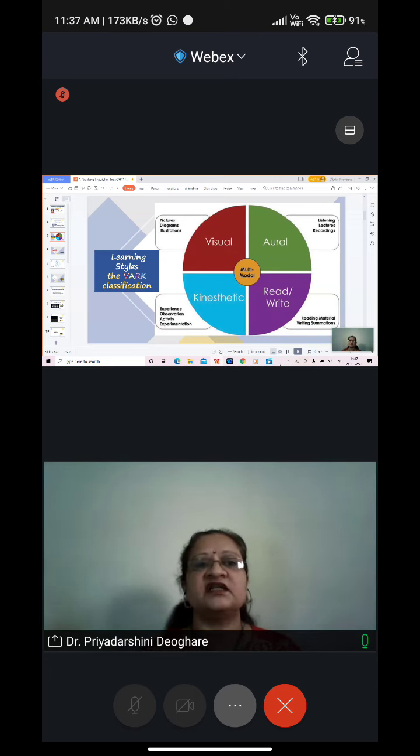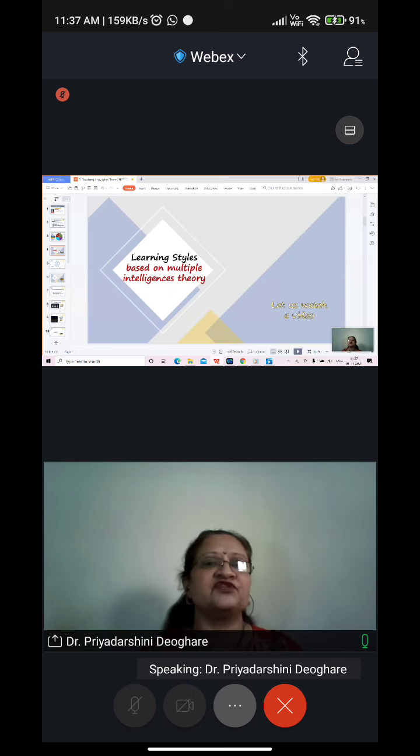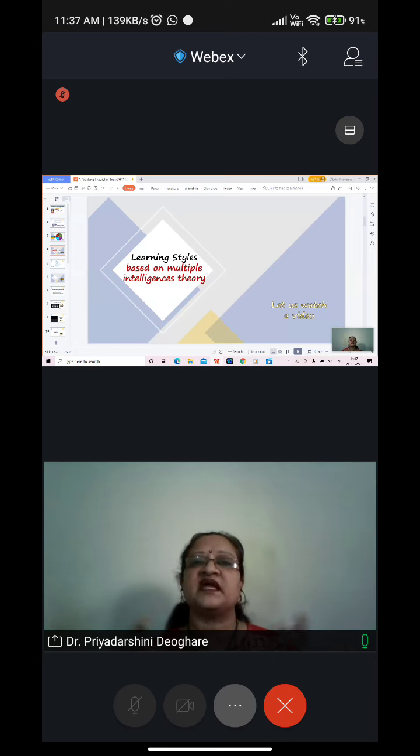So this is the traditional classification of learners. And earlier the pedagogies were also based on this classification of learning styles. Now what has happened is, with the NEP coming into the picture, the classification of learning styles has been expanded. These learning styles are included, but they are expanded. And what are the new learning styles that are included? That we will see through a small video. So let me play the video for you.